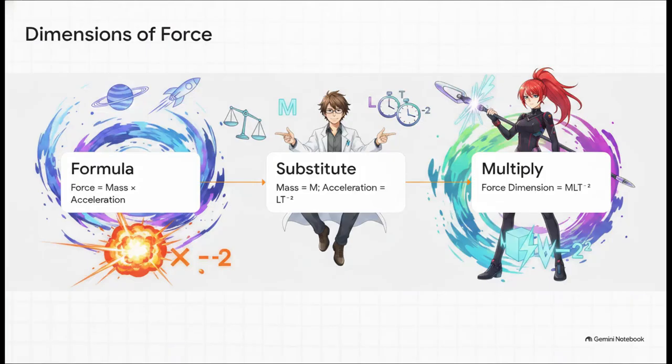Okay, this is where things get really cool. This gives you what is essentially a physics superpower. Let's walk through this step by step. Let's take force, for example. Step 1, we already know force equals mass times acceleration. Step 2, in purely dimensional terms, mass is represented by a capital M. Acceleration is length divided by time squared, or LT^-2. Step 3, we just multiply them together. So the fundamental dimension of force is simply MLT^-2. Suddenly, these super complex physics formulas become highly manageable when you just break them down to their bare physical nature.